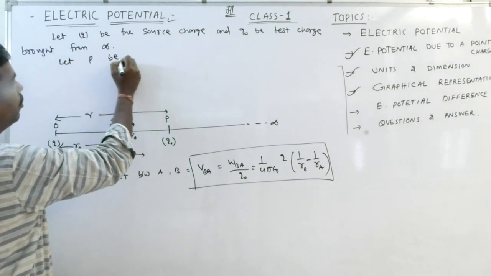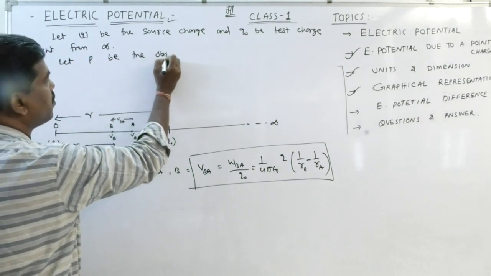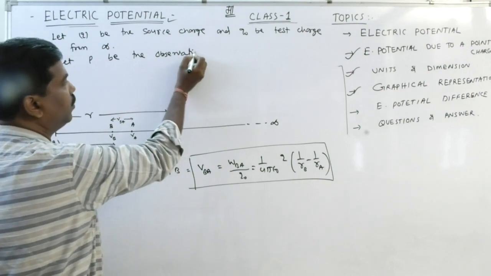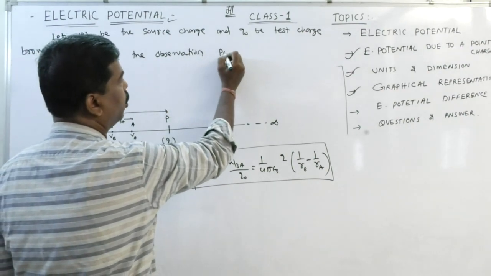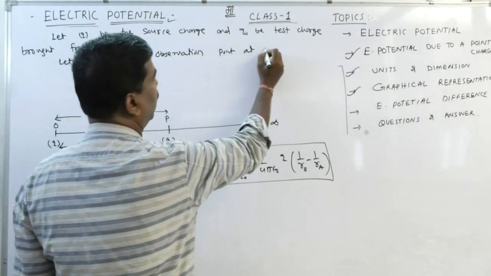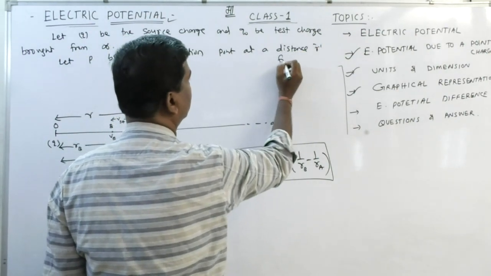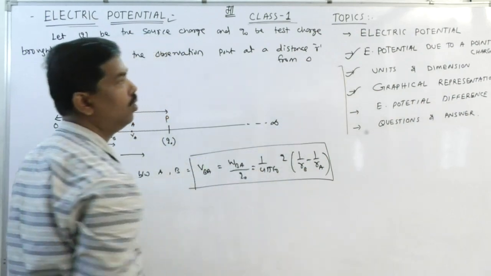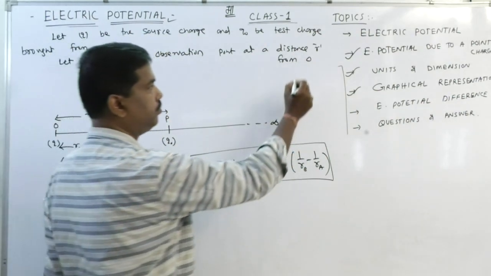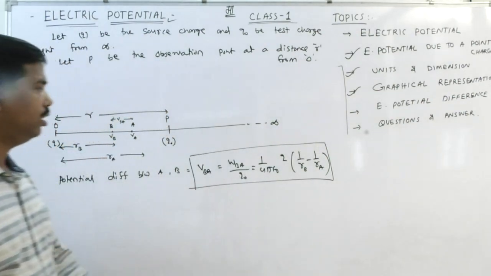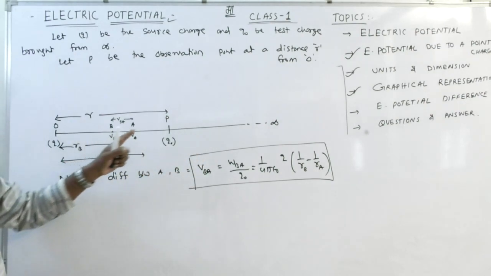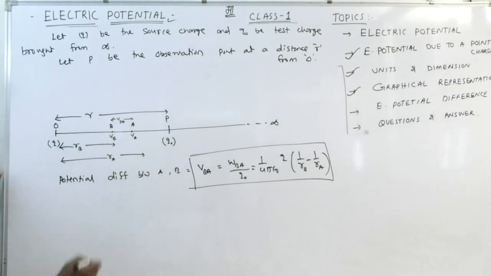Let P be the observation point at a distance R from O. Clear? The charge is brought from infinity to the observation point P.